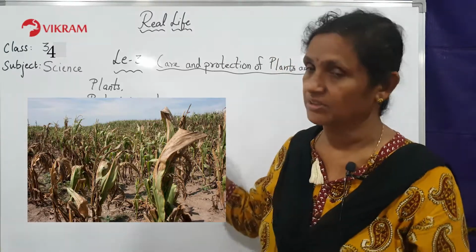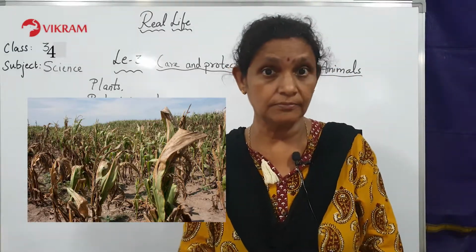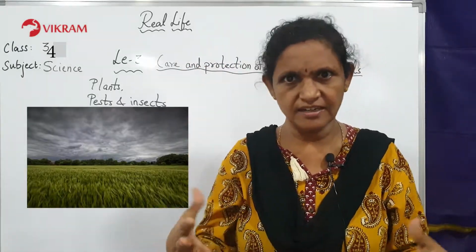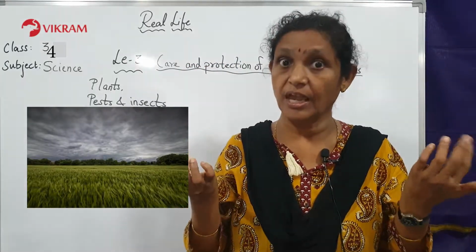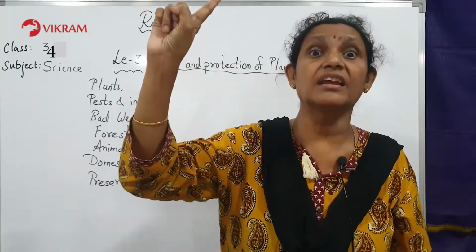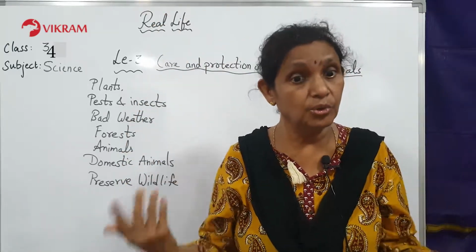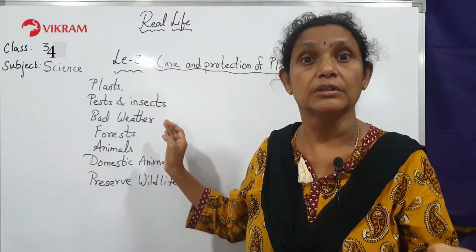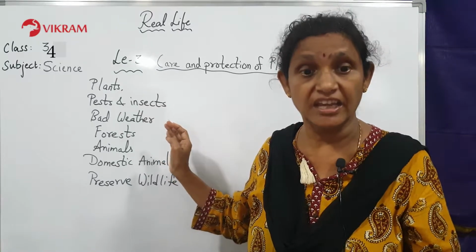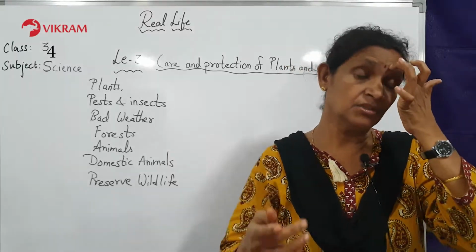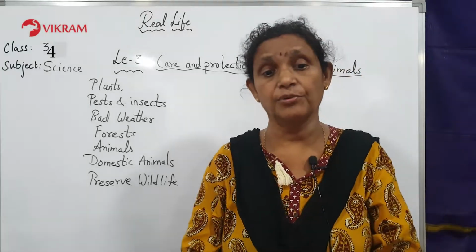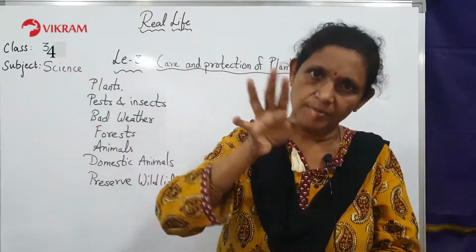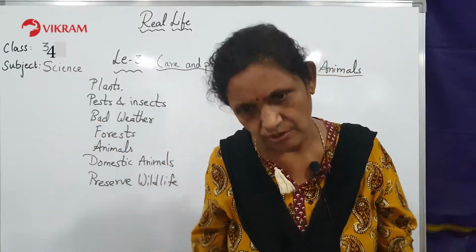Protection against bad weather. Now bad weather is also very important because rains are there, falling in time, manuring is done properly and crops are growing. But sometimes there are heavy rains or floods, or when no rain is there. So how do we protect the field, or the food which you have, the plants, against bad weather? Yes, this we cannot say anything. Plants have to be protected from extreme heat, extreme cold and extreme rains also.